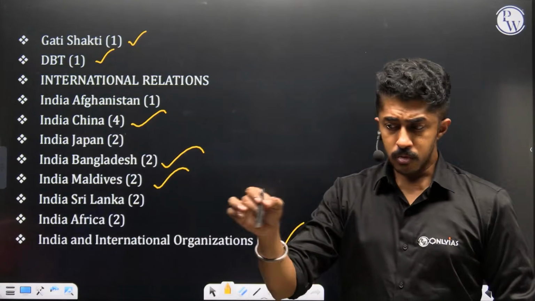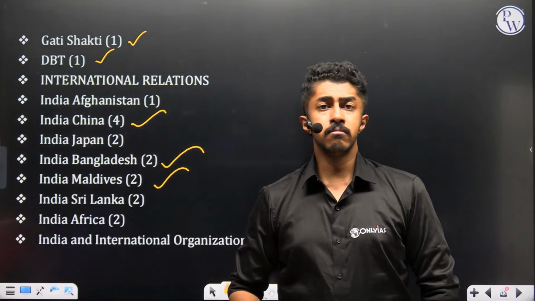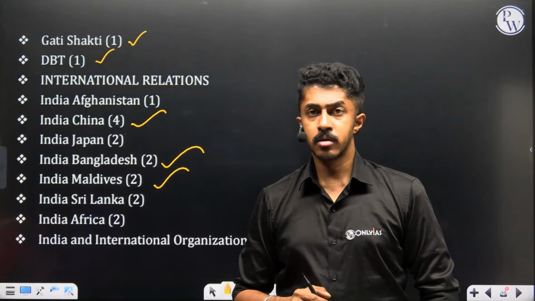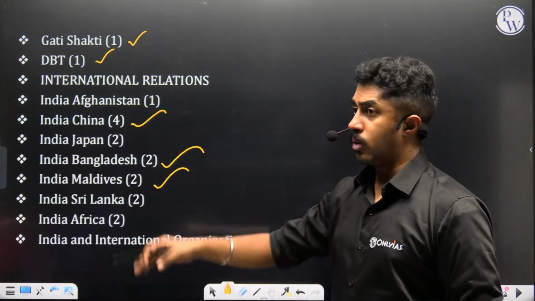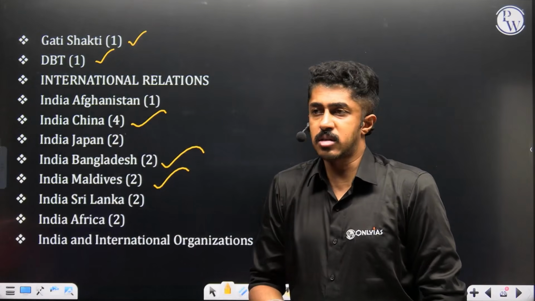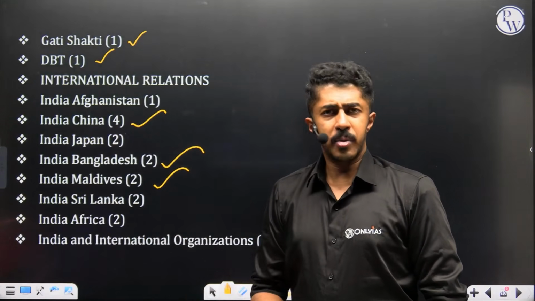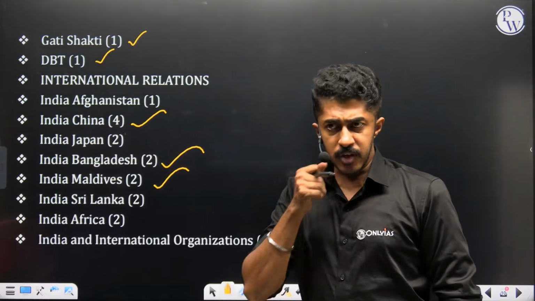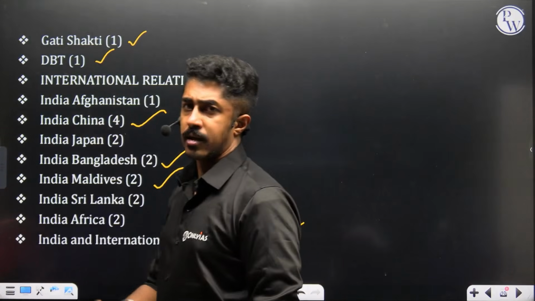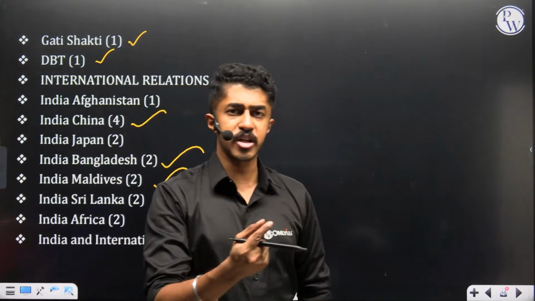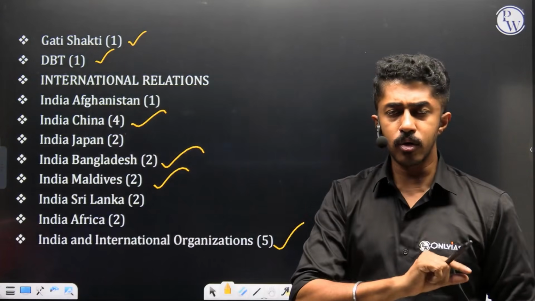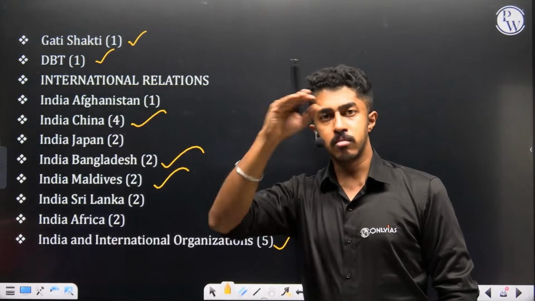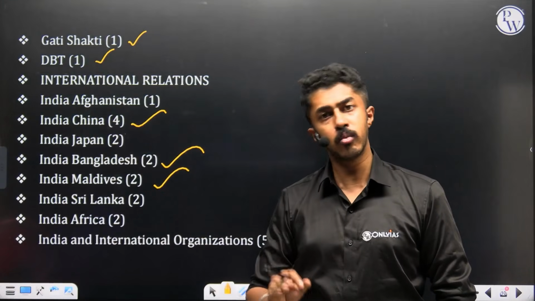Because now Mr. Trump wants to exit from the World Health Organization. That can come as a question. Or how the UN has become just like a scarecrow. Nobody cares about the UN anymore. The UN's power has diminished drastically. Even when the Pahalgam attack took place and there was this very limited escalation between India and Pakistan, the UN couldn't do anything to actually either reduce the tension or try to calm things down. The UN was not in a position.